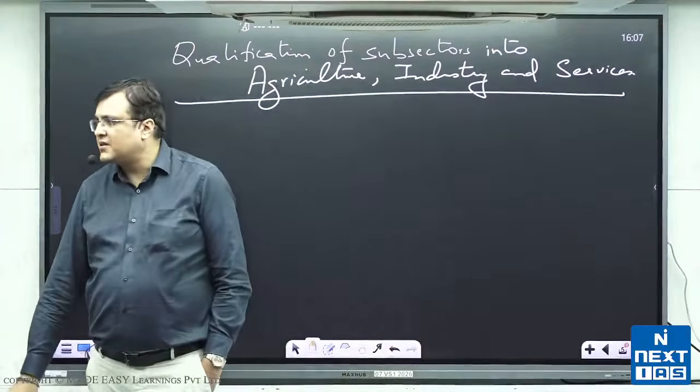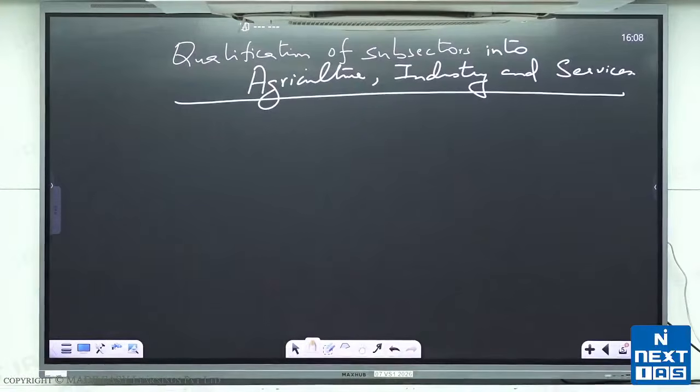Qualification of subsectors into agriculture, industry and services.